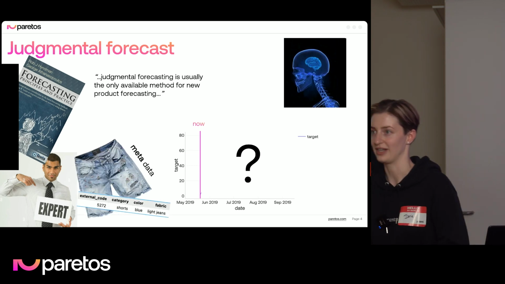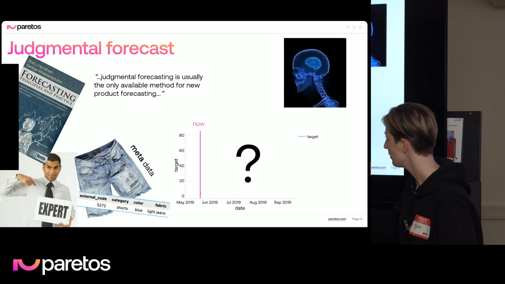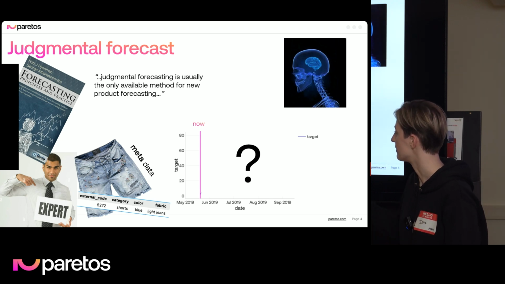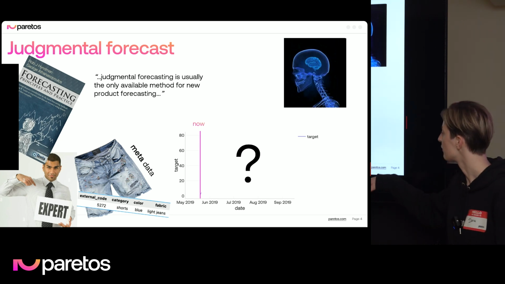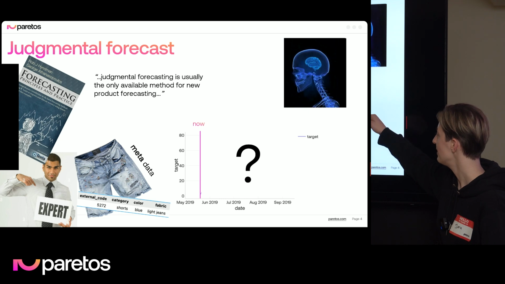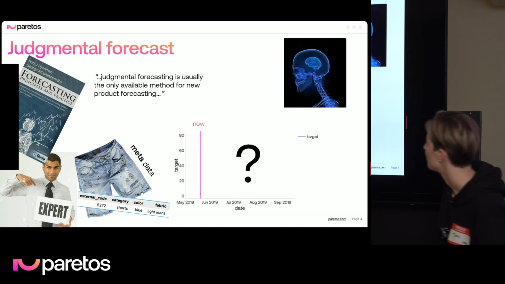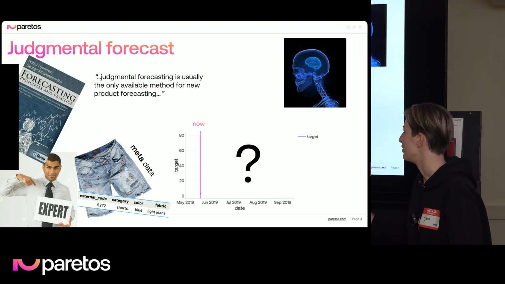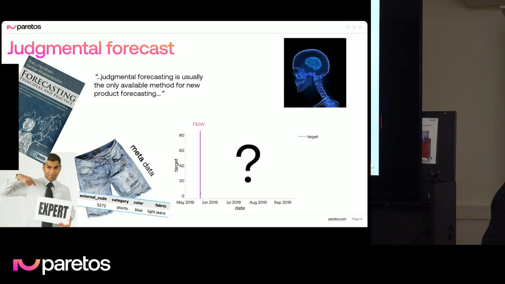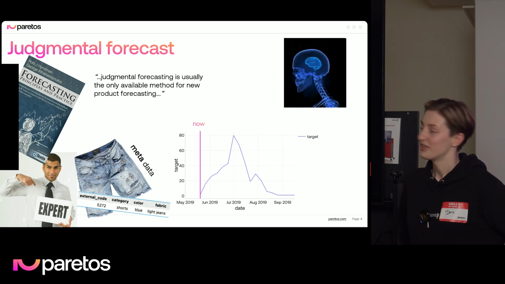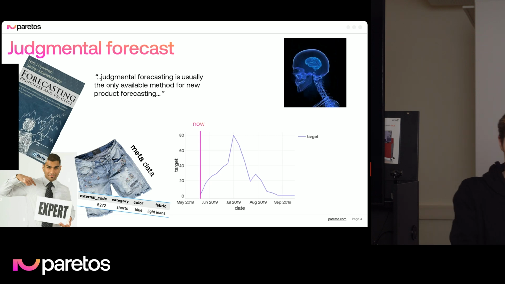Let's pretend to be these domain experts, and let's make a forecast for these shorts. It's important to note that we have a picture and we have some metadata. So we know that this is the category shorts of a certain color and certain number. And if you look at the x-axis of this plot, we see that it is summer. We expect it to peak and then have a minimum in September. This is logical because they look summerish. And on the y-axis, it is pretty easy to get what the maximum point will be, right? It's 80, because otherwise the axis would be higher. So it looks like the ground truth is as we expected.